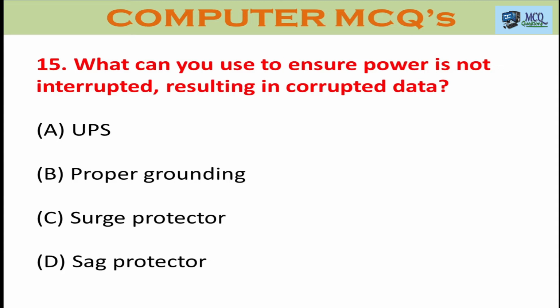Option A, UPS. Option B, proper grounding. Option C, surge protector. Option D, sag protector. The right answer is A, UPS.